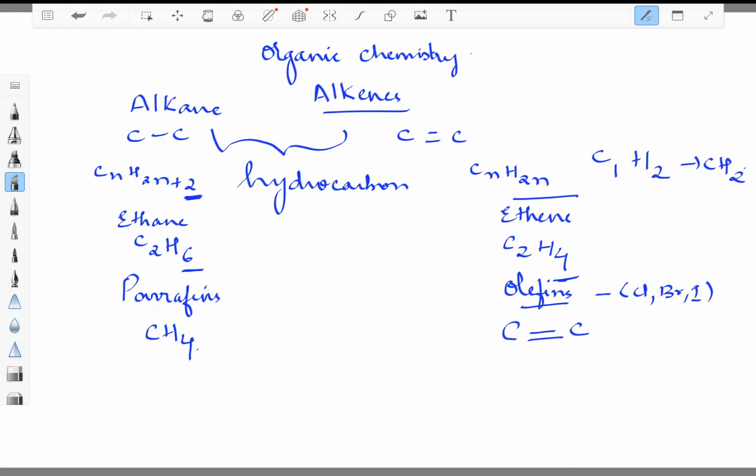Then CH2 is not a compound that I can call an alkene. An alkene should have a double bond. Here, can I have a double bond? For example, CH2 would be written as CH=H. That's it. So is the valency satisfied? As we have already studied, valency means carbon can have 4 bonds. Here 4 bonds are not possible, so the structure is wrong, the concept is wrong.